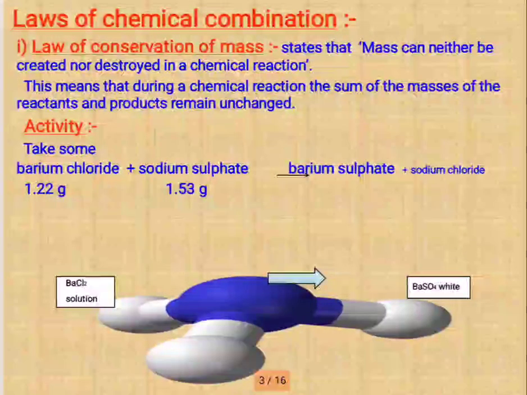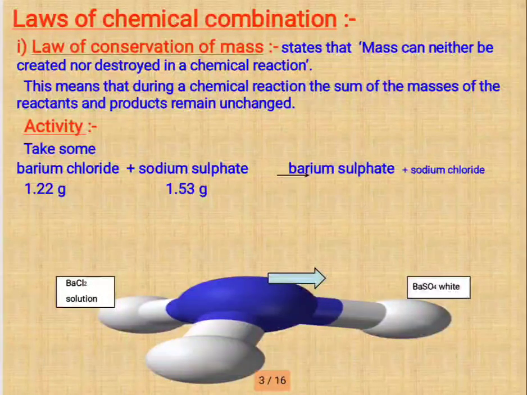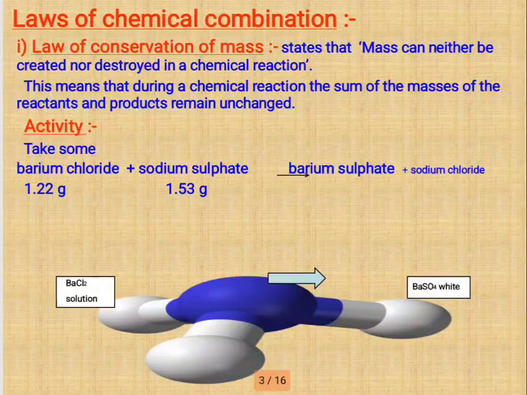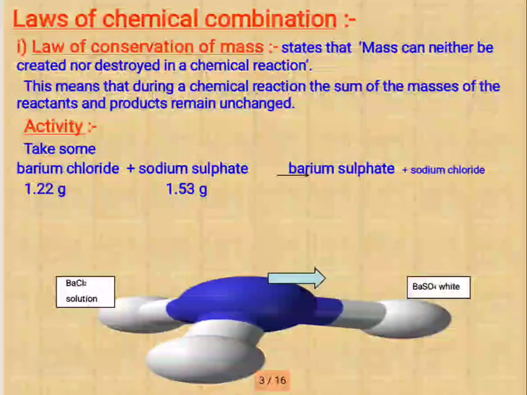Let's start with the laws of chemical combination. Before we understand atoms and molecules, we must learn two important laws. First is the law of conservation of mass. This law was proposed by Lavoisier: mass can neither be created nor destroyed during a chemical reaction.